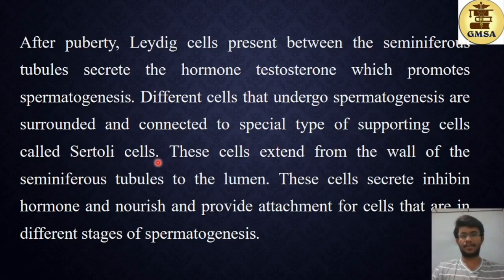They are situated on the walls of the seminiferous tubules, and they extend towards the lumen. So here they say the cells extend from the wall of the seminiferous tubules to the lumen. These cells secrete inhibin hormone and nourish and provide attachment for cells that are in different stages of spermatogenesis. We talked about that.